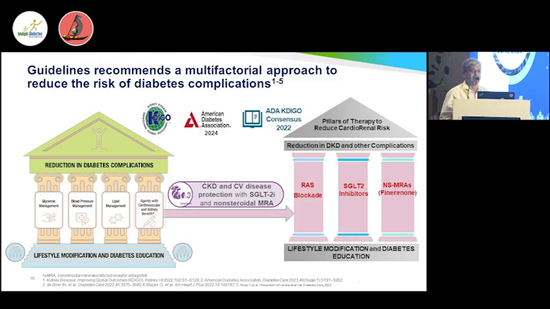But this is not so simple. You can see this is the diabetic patient's proteinuria trajectory. Ideally, I have told that the patient is a diabetic. After some time, he or she develops proteinuria. That proteinuria worsens with time, and after some time, there is a loss of GFR, and after GFR loss, there is a kidney failure.